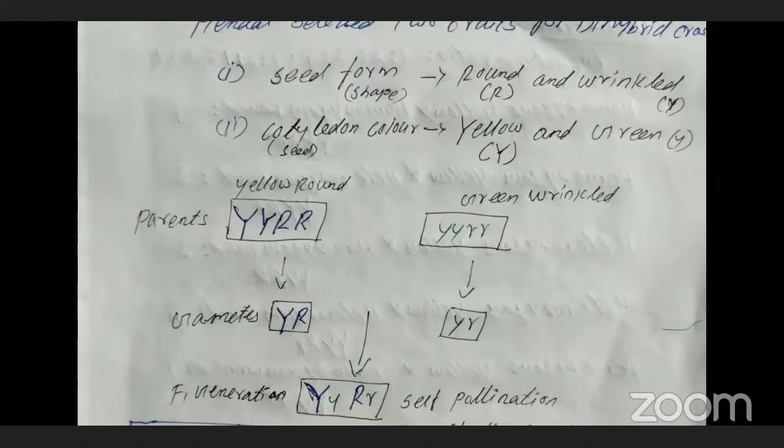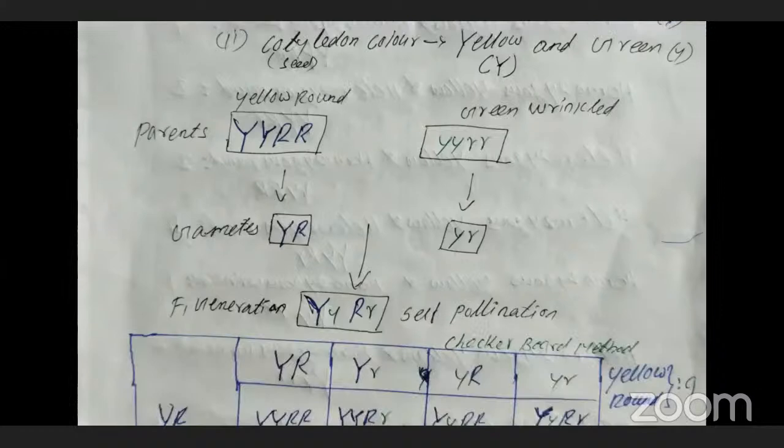Cotyledon color, which is also known as seed color, because cotyledons are produced from the seeds. Here are two alternatives: one is yellow, another one is green. Yellow is the dominant one, green is the recessive one. So the capital letter indicates the dominant one, the small letter indicates the recessive one. Clear?